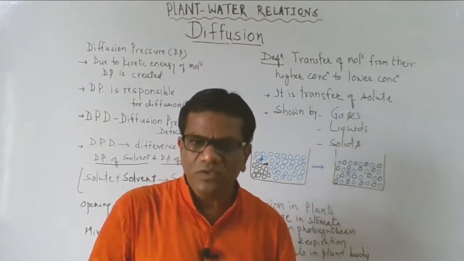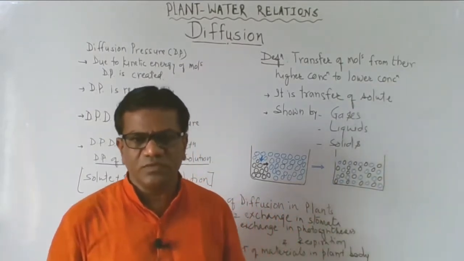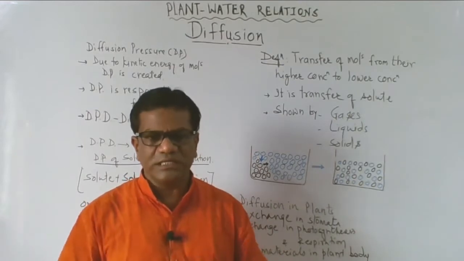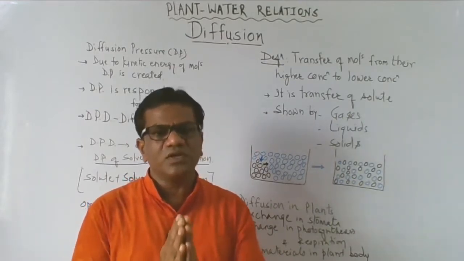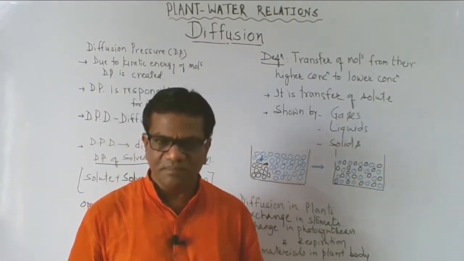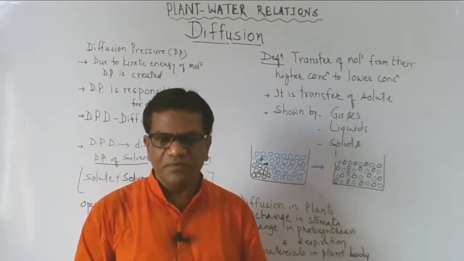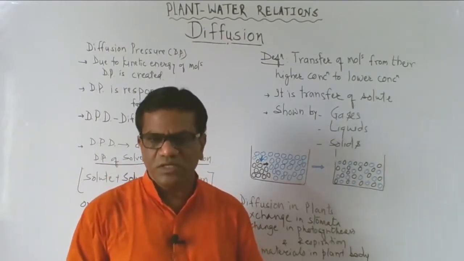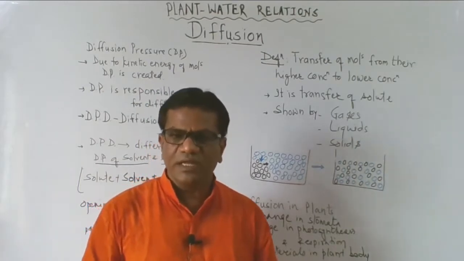Diffusion and osmosis are the processes which very regularly take place in our body because they don't need any energy. We don't apply energy for diffusion, we don't apply energy for osmosis, and therefore they are very vital things,